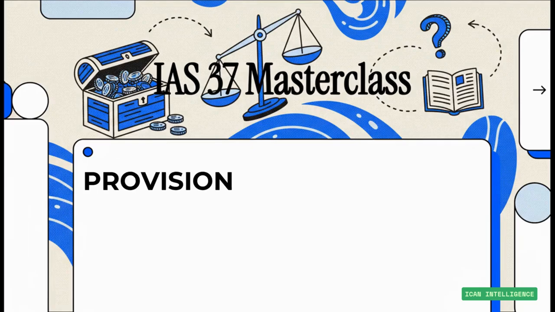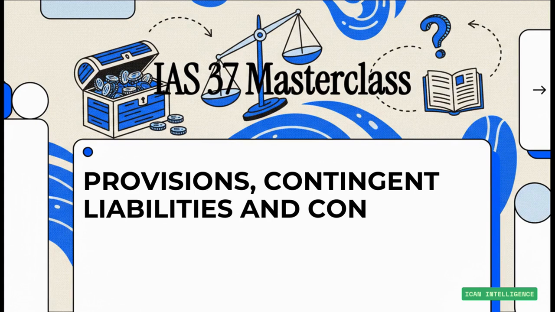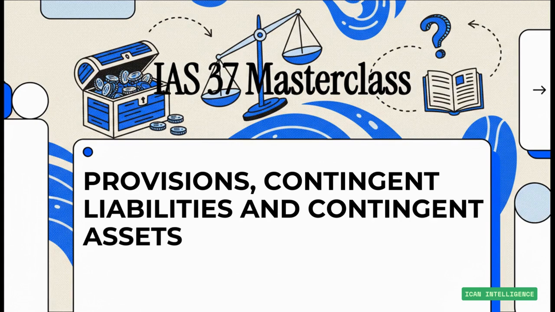All right, let's jump right in. Today, we're tackling a big one, an accounting standard that is absolutely crucial for your exams and your career. IAS 37, covering provisions, contingent liabilities, and contingent assets.